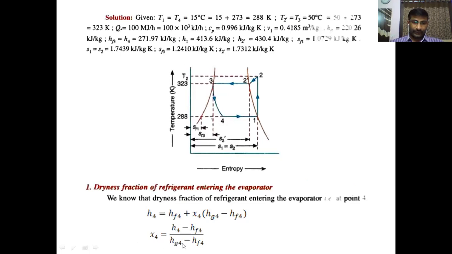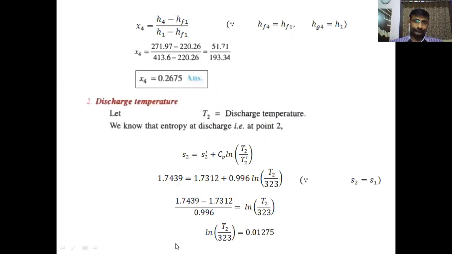In place of Hg4, which means the vapor enthalpy at this point, it is equal to H1. HF4 means liquid enthalpy at 288, which is taken as HF1. So H4 can be written as HF1, and Hg4 can be written as H1. So H4 is the enthalpy. What is the H4 value? It is equal to HF3. HF3 and H4 are both equal.